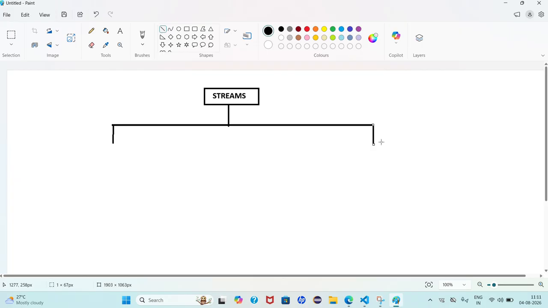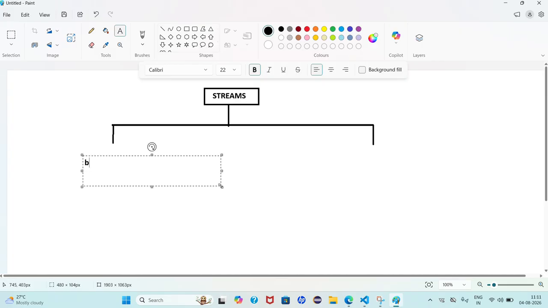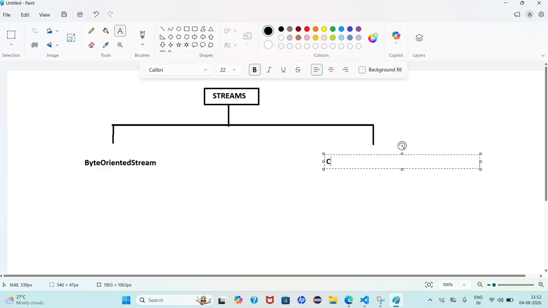Tell me, what are the two types of streams? The first one is byte oriented stream. What is the byte oriented stream? Byte oriented stream is nothing but it is able to carry data in the form of bytes. Then what about the second one? The second one is character oriented stream.